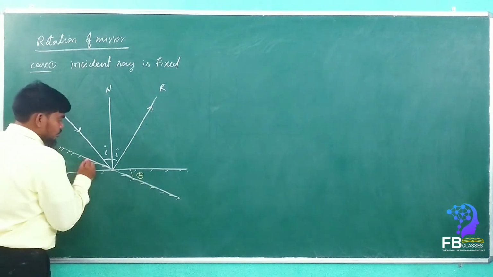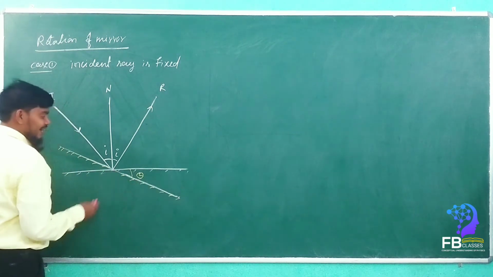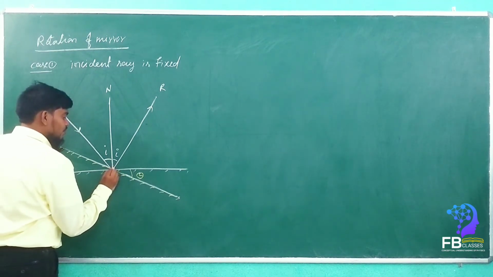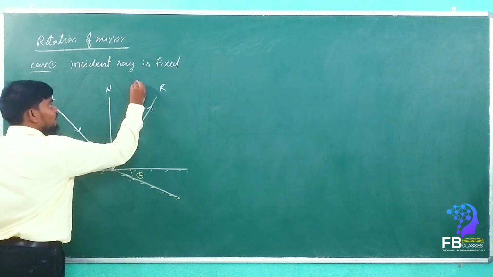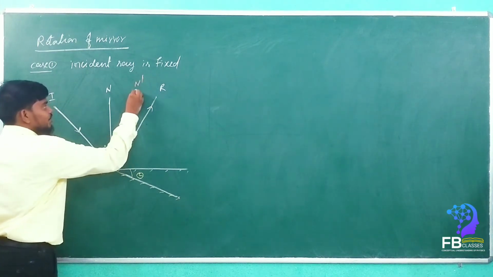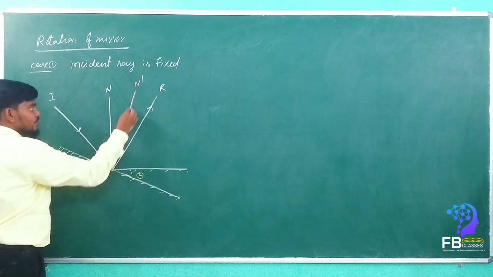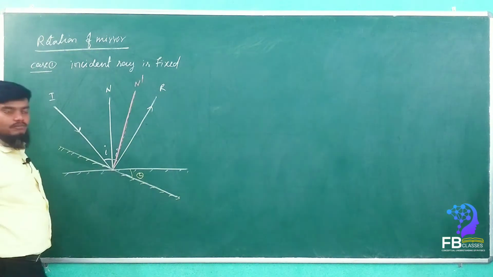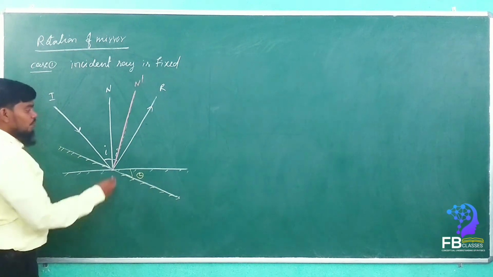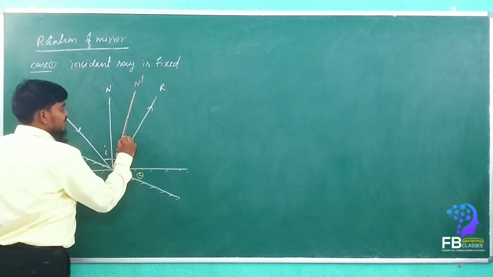So now, when this is rotated by theta angle, then what will happen? The new normal will become here. Yes or no? This is N dash. This is a new normal. Got it? Now, how much is it, my dears?